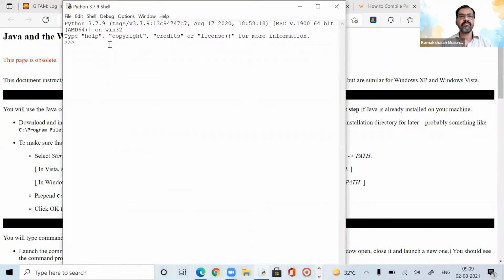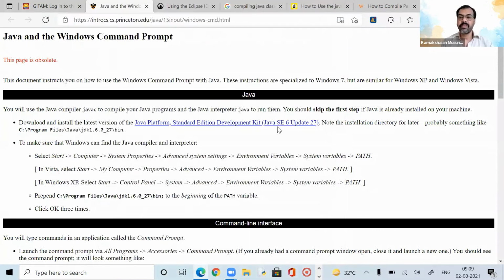This is IDLE, the integrated development and learning environment. This was written in Python. This IDLE was written using the Python programming language. That is why it is the most appropriate IDE for Python. Likewise, Eclipse is written using the Java programming language. That's why it is the foremost and first option for writing Java programs.